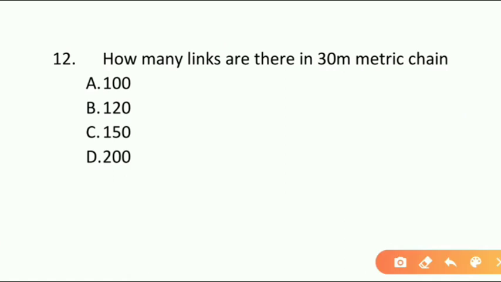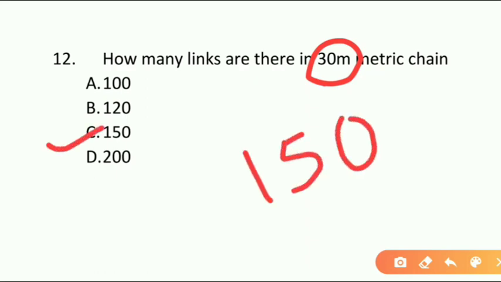Here the next question, how many links are there in a 30 meter metric chain? Here particularly they are mentioning about a 30 meter metric chain. So option A 100, option B 120, option C 150, option D 200. So the correct answer is option C, 150 links for a 30 meter chain.